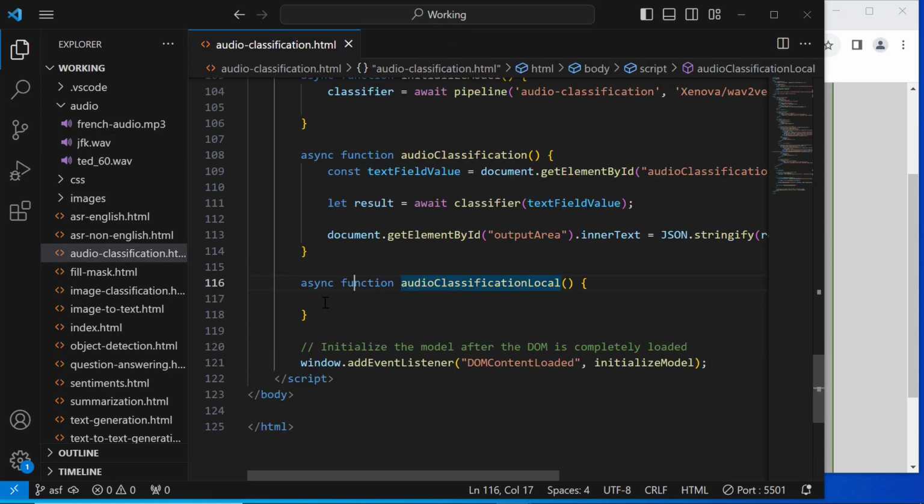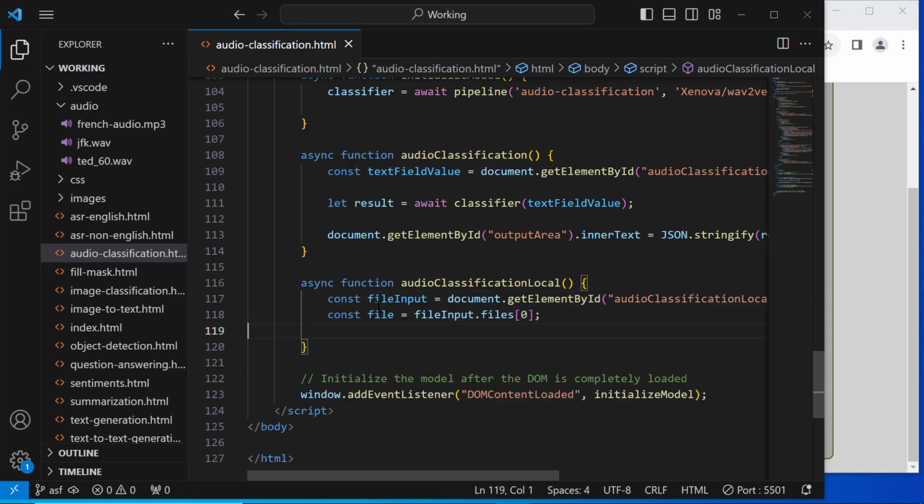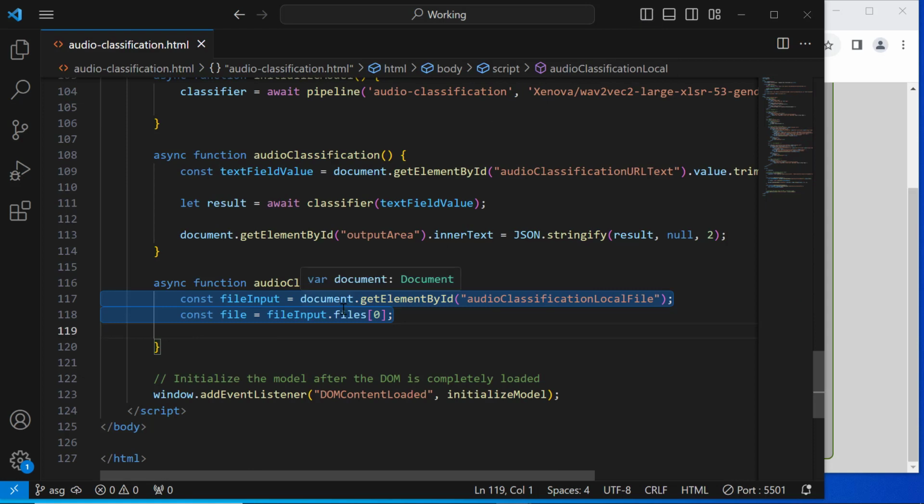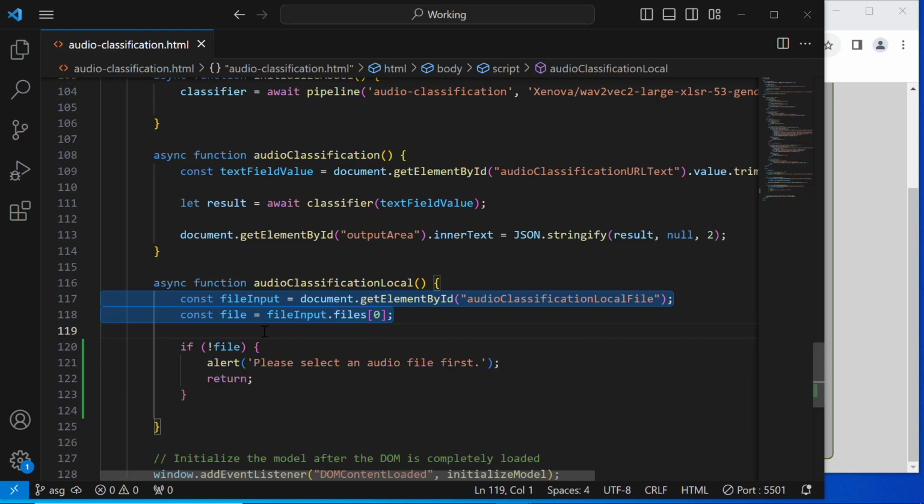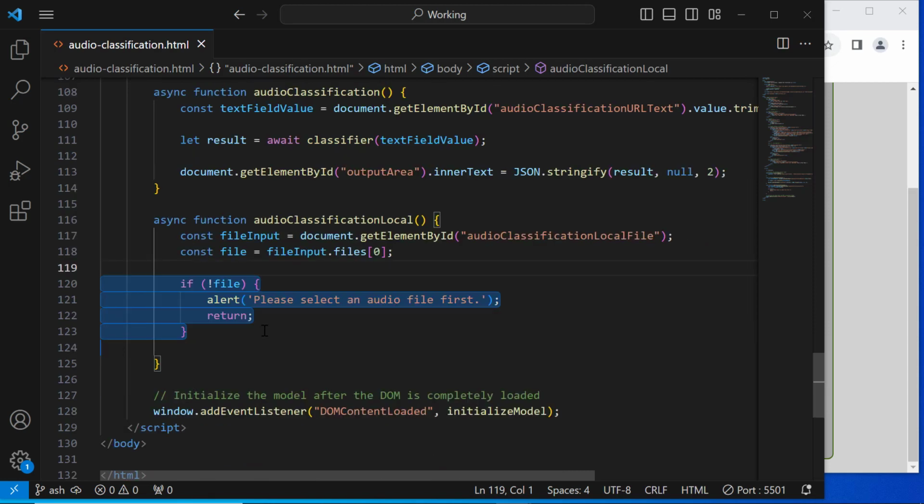Okay, now let's use a local file instead of a URL on the internet. So in this case, the first step is we get the file input. After getting the file input, we obtain the selected file, in which in our case we only support one file selected. Then we check if there is a file selected or not. If no file is selected, we will alert and return.